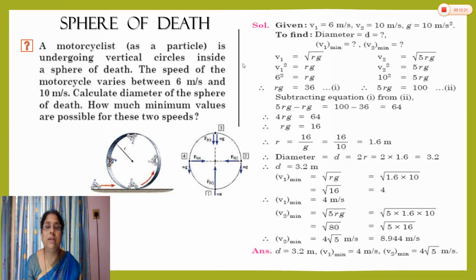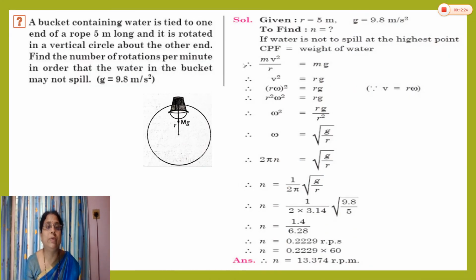Now we turn towards the next point, that is the next problem. This problem is not given in your book, but it is an application of vertical circular motion. That is when a bucket containing water is tied to one end of a rope. Here we consider the rope as a string and it moves in a vertical circle. See, I read the problem. A bucket containing water is tied to one end of a rope, 5 meter long, and it is rotating in a vertical circle about the other end. Find the number of rotations per minute in order that the water in the bucket may not spill.